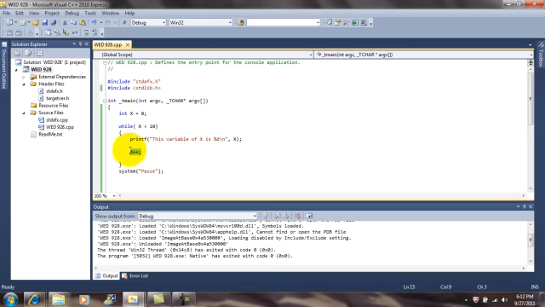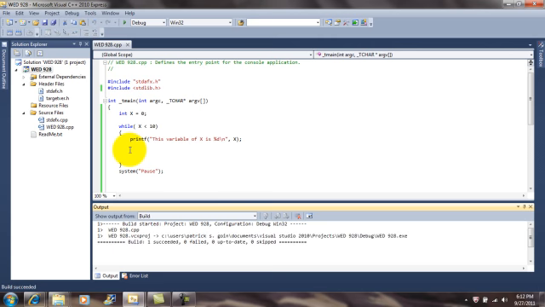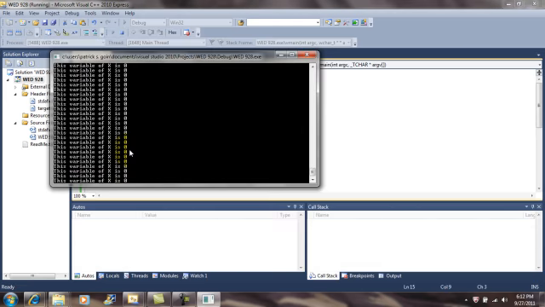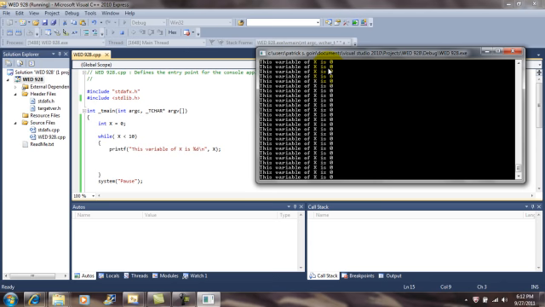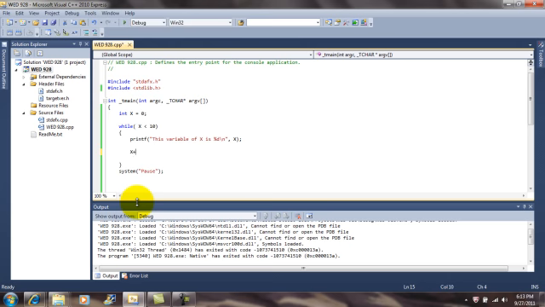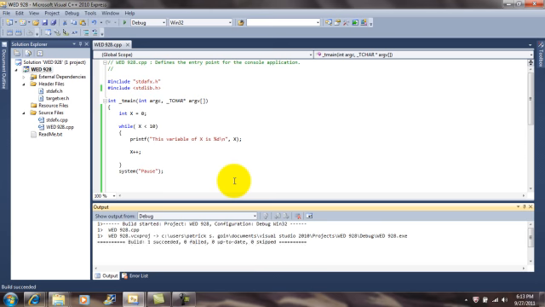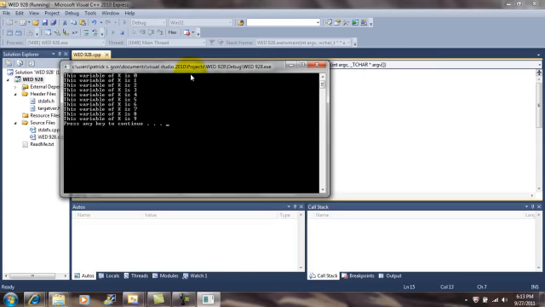Now, say if I were to take out the counter, what will happen? What will happen is that since you did not put a counter in, it still says that the variable of x is 0, because your number starts at 0. But if you do not have a counter in, like I do not have here, my program will be continuous and forever, and it will not stop until I put the counter in. Once I put this counter in, this then fixes the problem, as you see here.